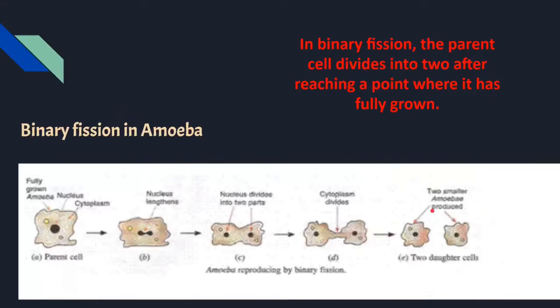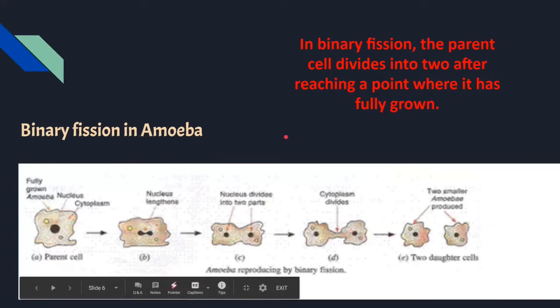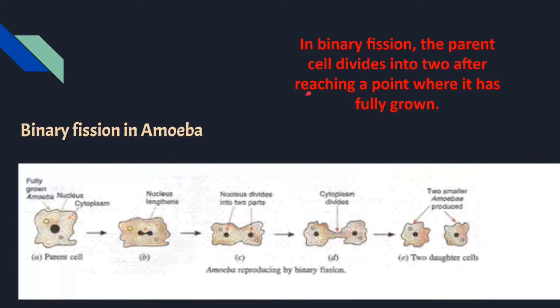Okay? Moving on to the binary fission in amoeba. I'm sure most of you must have heard about amoeba in your smaller grades. Yes, and you must have done this as well, but we'll go into greater detail this time. So in binary fission, this applies for all organisms doing binary fission. The parent cell divides into 2 after reaching a point where it has fully grown. So when the parent cell is in the stage of reproduction, it divides into 2 daughter cells.